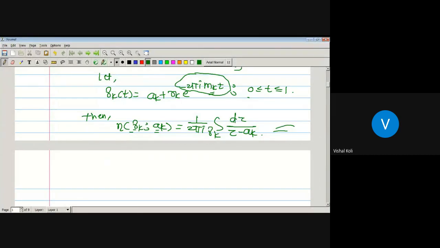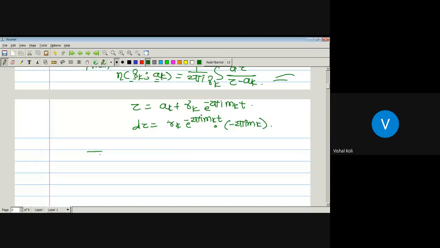Now, if we take z or w to be any member of its trace, then z must be of the form a_k plus r_k e to the power minus 2 pi i m_k t. Then what is dz? Since a_k is constant, dz is nothing but r_k e to the power minus 2 pi i m_k t times minus 2 pi i m_k. Now put this value of z and dz in this integral.